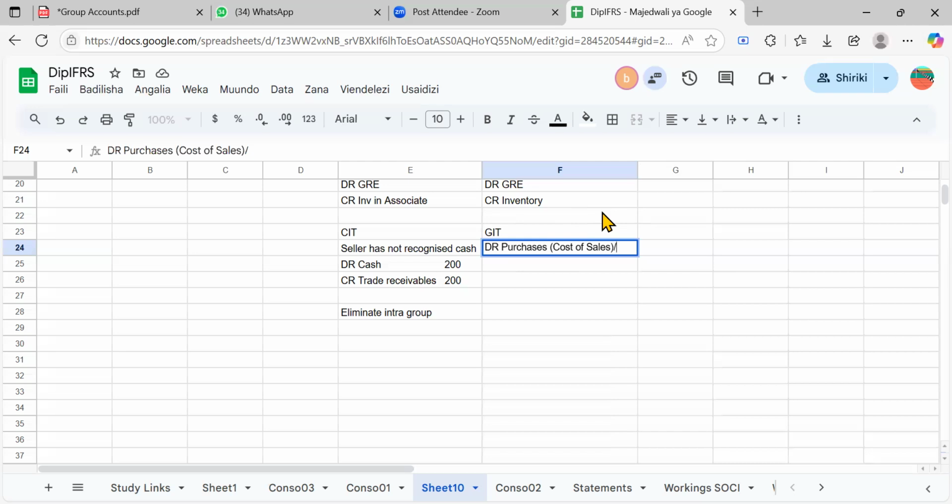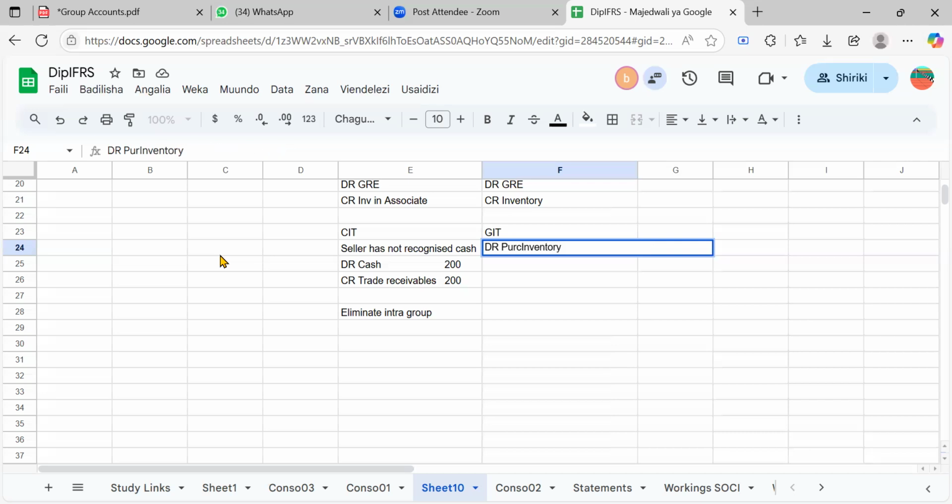They would be part of the closing inventory. Let me just write here inventory. So I had to start from there so that you get the point of what I mean, right? I'll just write this one for memorandum purpose.